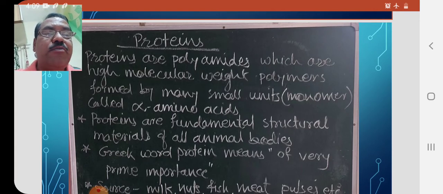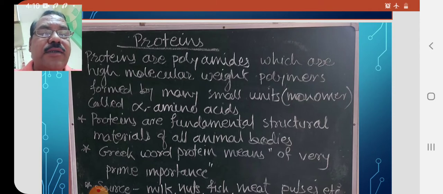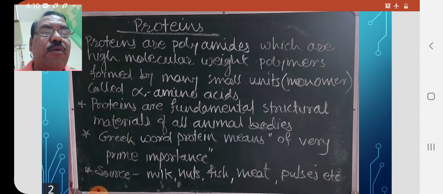Polymers means many small units. When they are combined together, they are called polymers. Formed by many small units, monomers, called alpha amino acids. So proteins are made up of alpha amino acids. So a question might be asked, what is the basic unit of proteins? The basic unit of proteins is alpha amino acids. We are going to study alpha amino acids in detail.